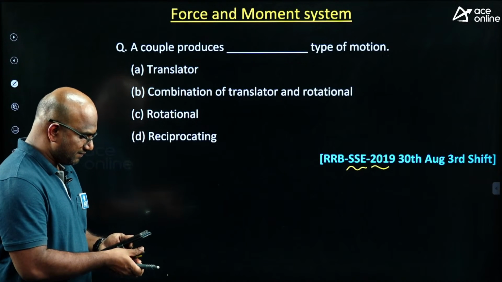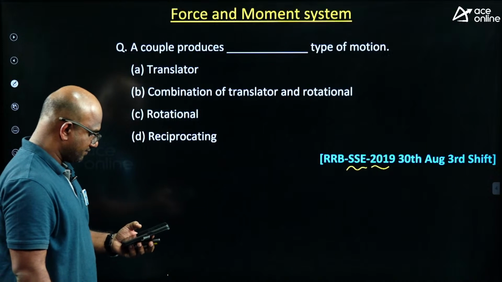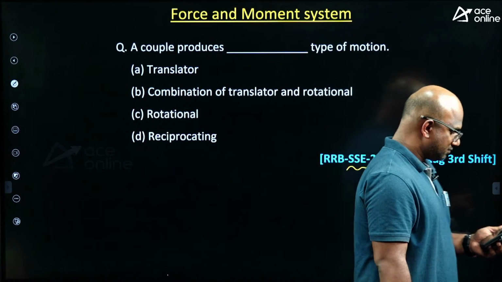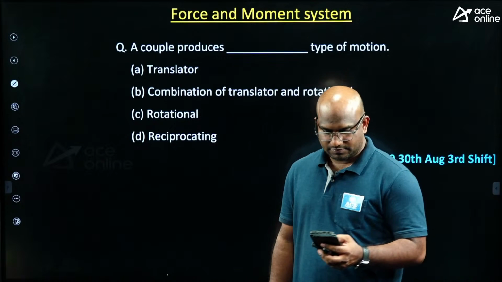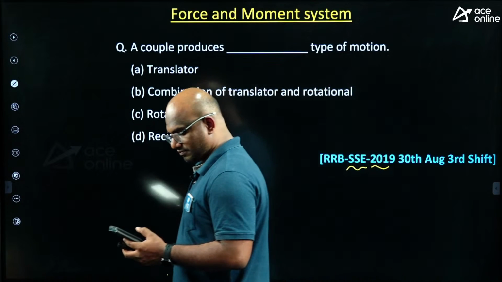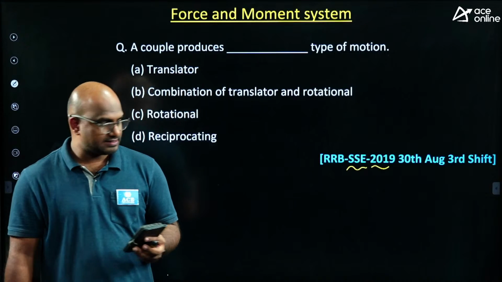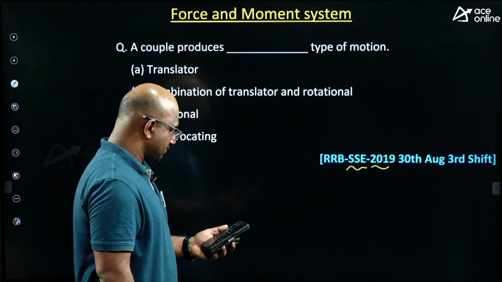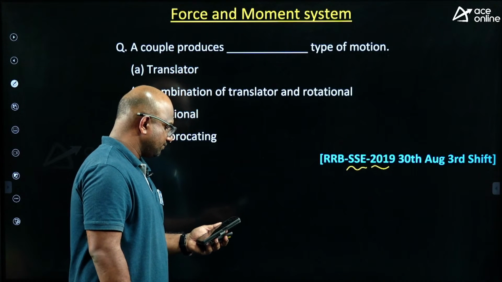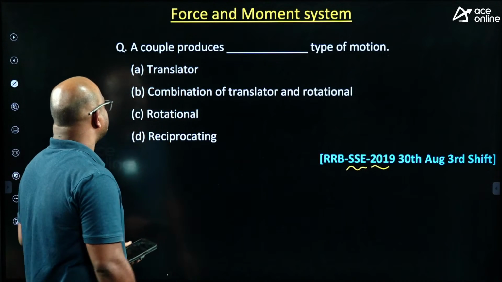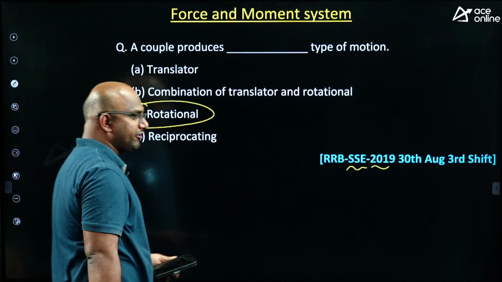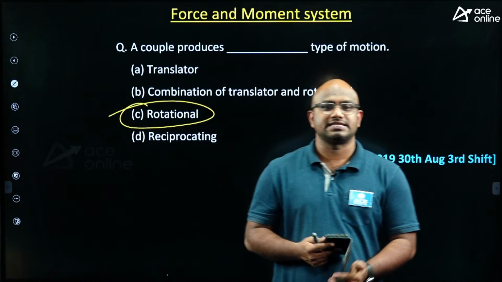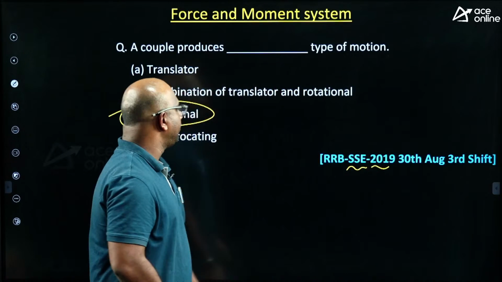Yes. Please think, guys. Yes, rotational. It is going to give you rotational, guys. Getting an answer, everyone? It is going to give you rotational.